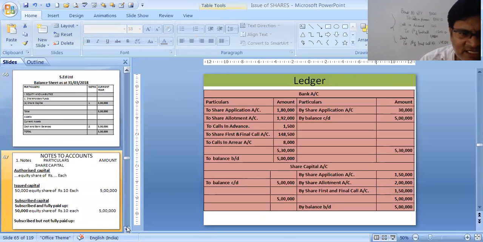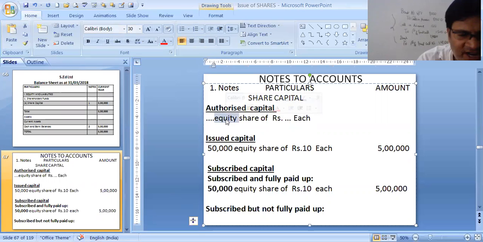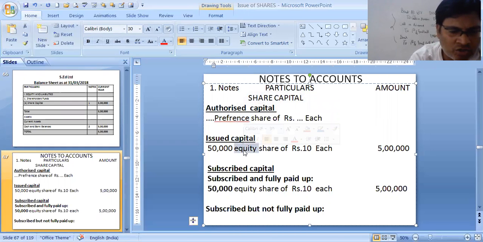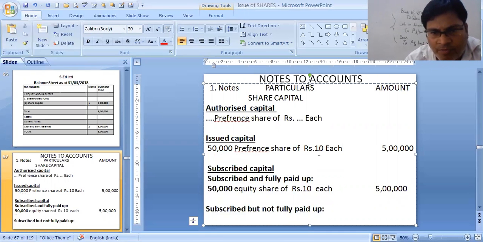Let's do the balance sheet. Before doing the balance sheet, you should see that your notes to accounts are prepared. Share capital, note 1. Authorized, whether written or not, you have to write. Authorized capital, nothing is mentioned, so put dots; it will be preference shares because the sum was of preference shares. Preference shares of rupees dash each, and issued also. The company has issued 50,000 preference shares of rupees 10 each, so 5 lakhs.